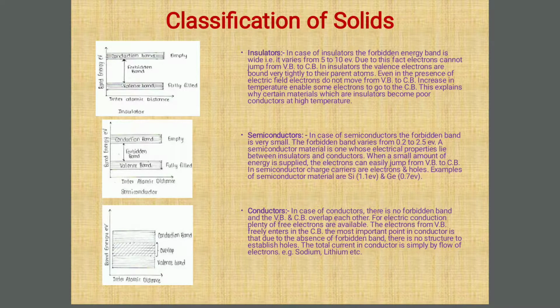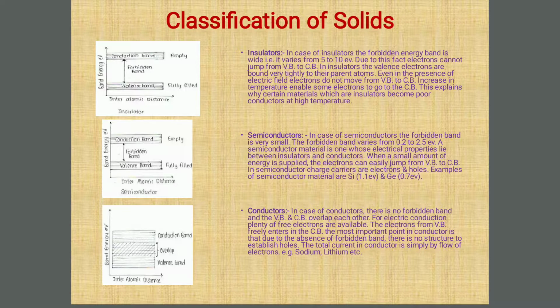In insulators, the valence electrons are bound very tightly to their parent atoms. Even in the presence of an electric field, means if we apply the electric field to that particular material or specimen, electrons do not move from valence band to conduction band.